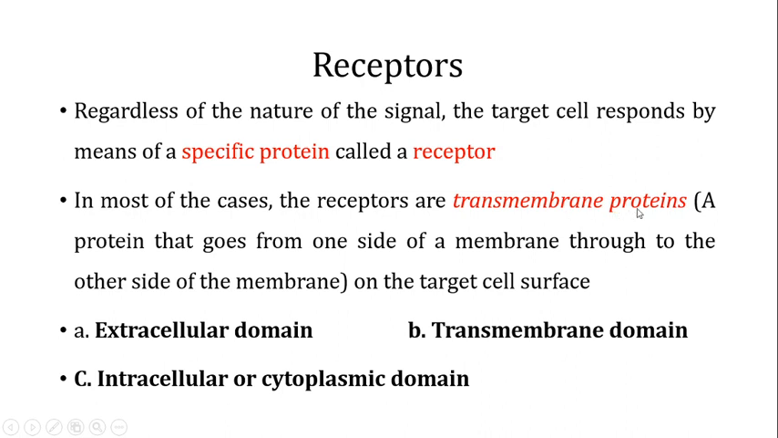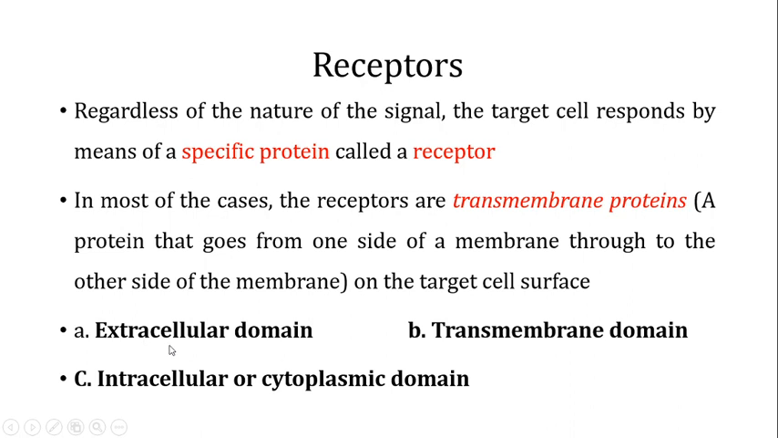Now, in most cases, not all cases, the receptors are transmembrane proteins. A transmembrane protein is a protein that goes from one side of a membrane through to the other side of the membrane on the target cell surface. So this means they have domains outside the cell, and they have domains inside the cell as well. Most of these receptors are transmembrane proteins, and they have three specific domains.